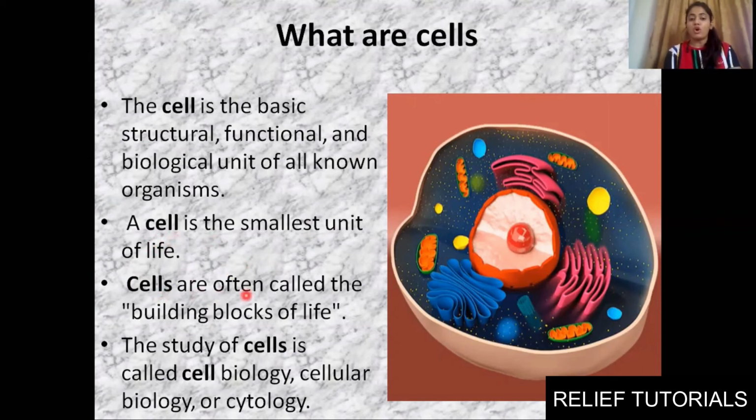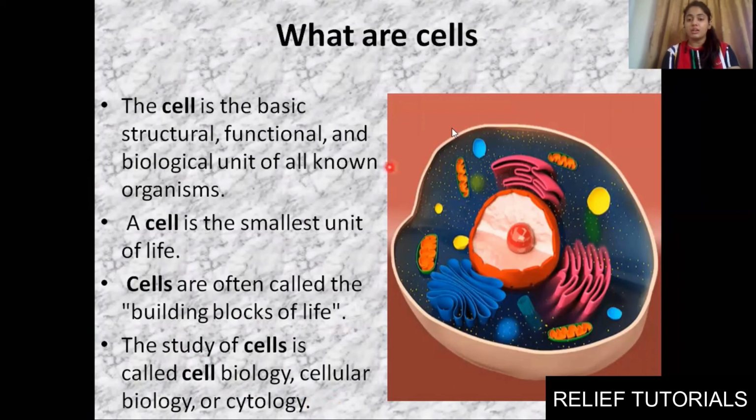They are often called the building blocks of our life. Why? Because our body is made up of cells. Lots of cells will form our body, will form tissues, organs, organ systems, and then an organism. Clear? So it is known as the building block of our life. The study of cells is called cell biology. Whatever we study related to the cell, that branch is known as cell biology, or you can say cellular biology, or it can also be called cytology.